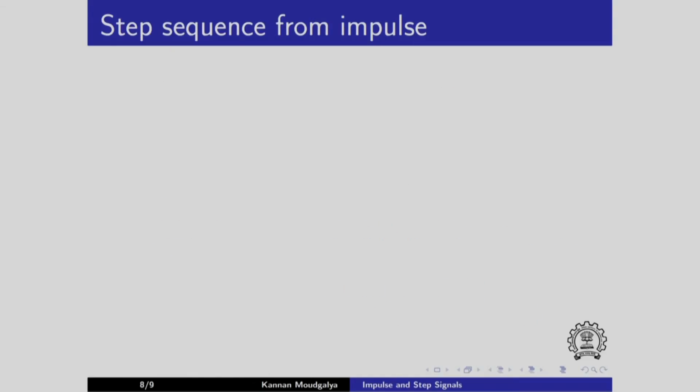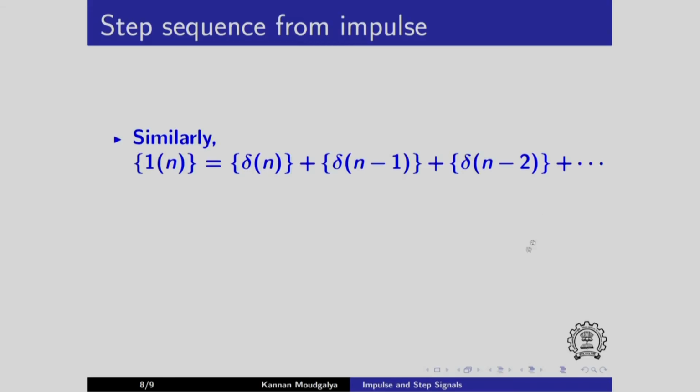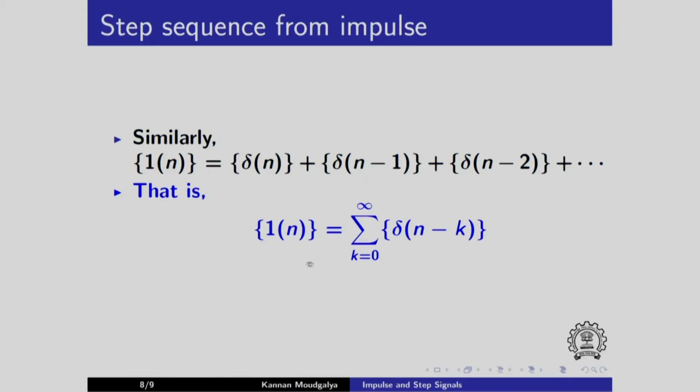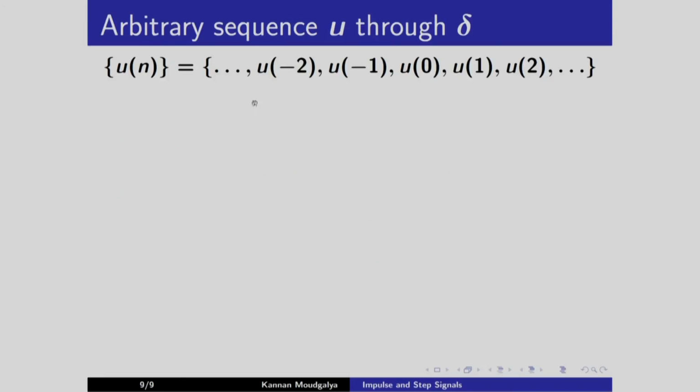It is also possible to get step sequences from impulse. How do we do this? It is straightforward. Remember, 1 of n takes values of 1 from n equals 0 onwards. This one takes the value only when n is equal to 0. This is only when n is equal to 1, only when n is equal to 2, and so on. You write it all the way up to infinity, you see that the right hand side is equal to left hand side. So, you can write it using this formula.